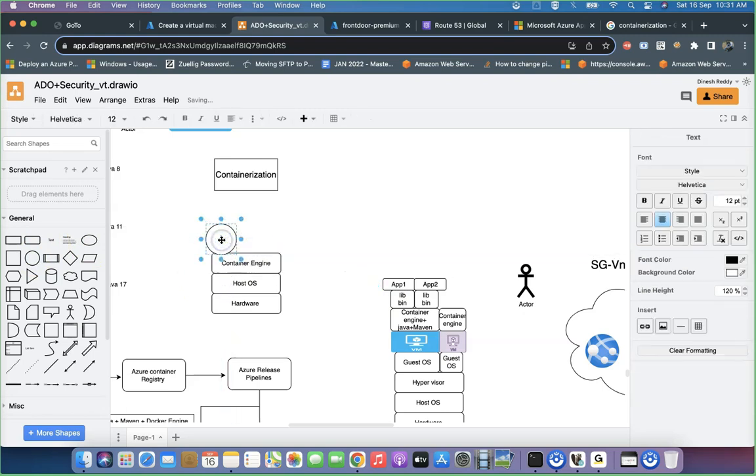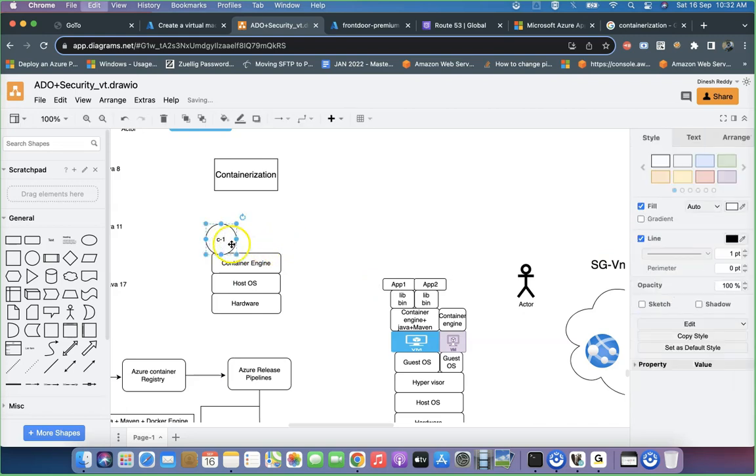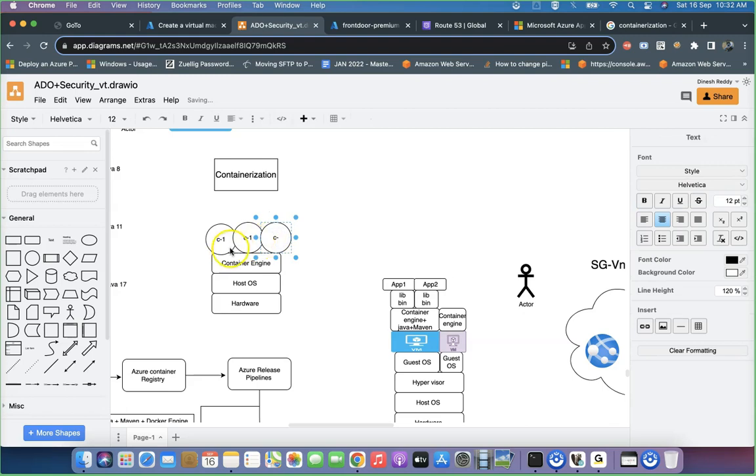That is what exactly I'm doing: creating C1, just an example, and followed by C2, C3. These are all the different types of containers which you are seeing. This is exactly the point I'm trying to highlight here.